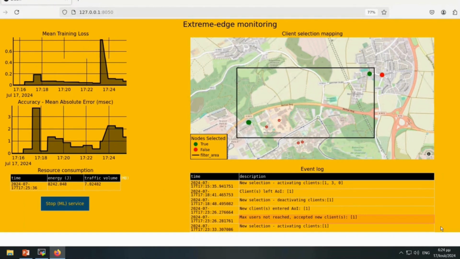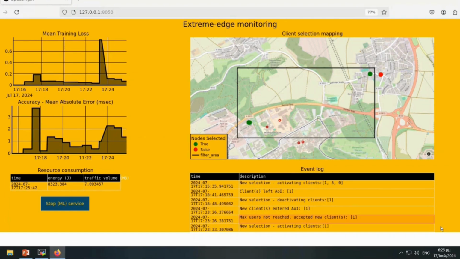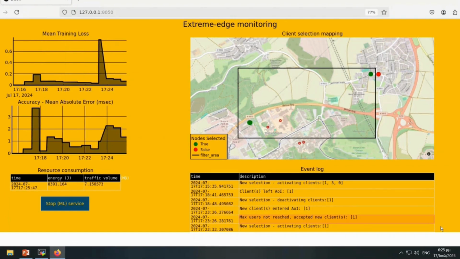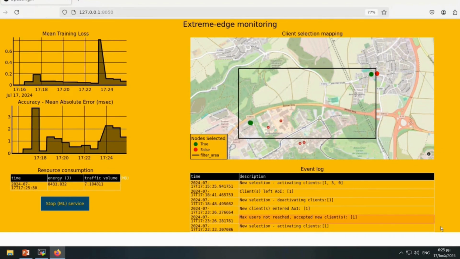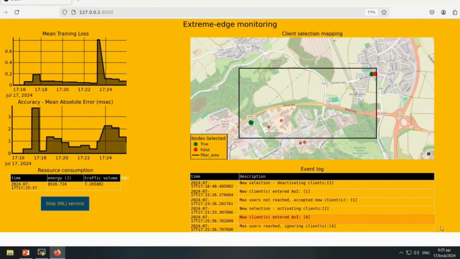Let's see. Now you can see that the red dot is moving towards the area of interest in the top right part of the map. It gradually enters this area of interest, this black bounding box. Now we will check the event log to see whether the Extreme Edge Orchestrator has identified that.